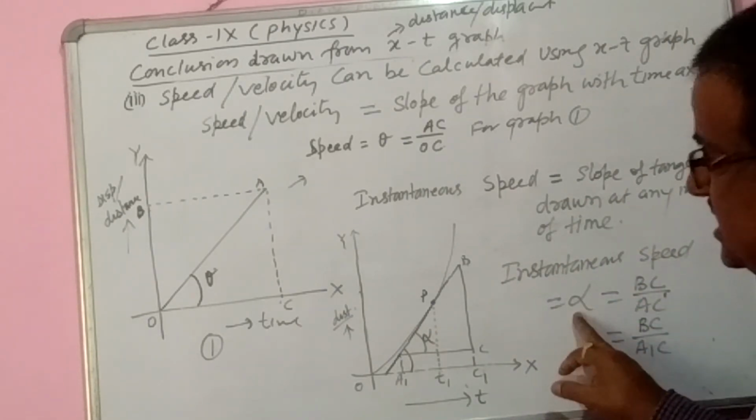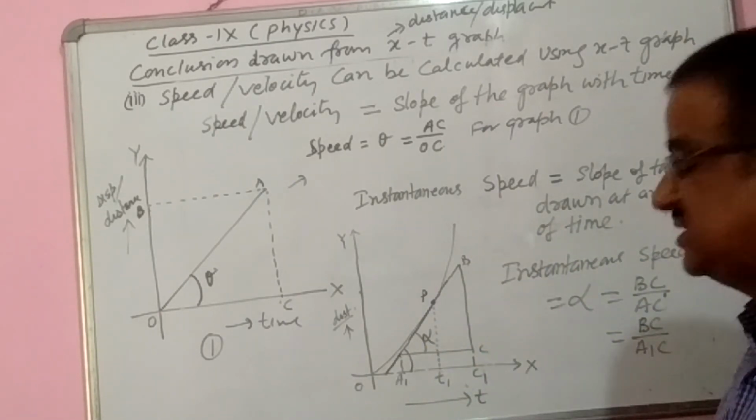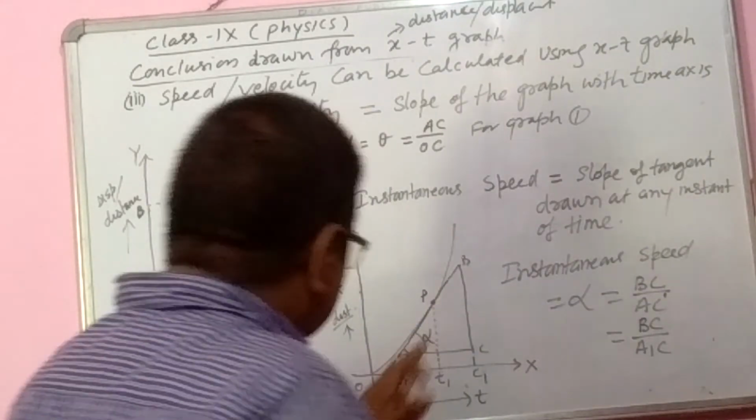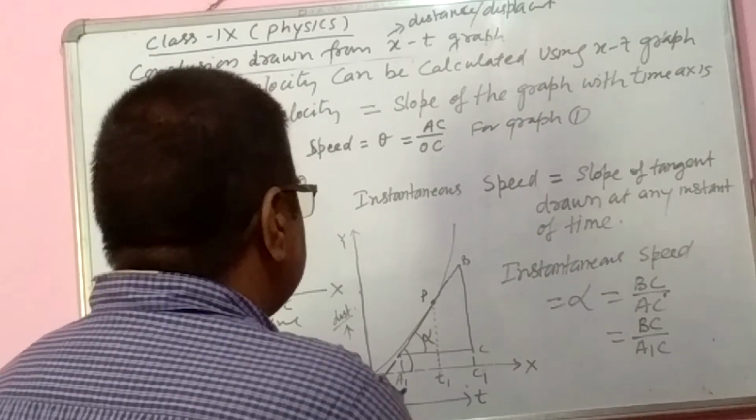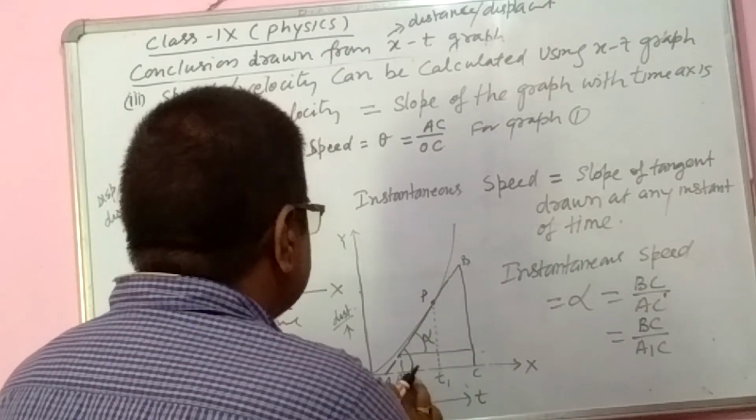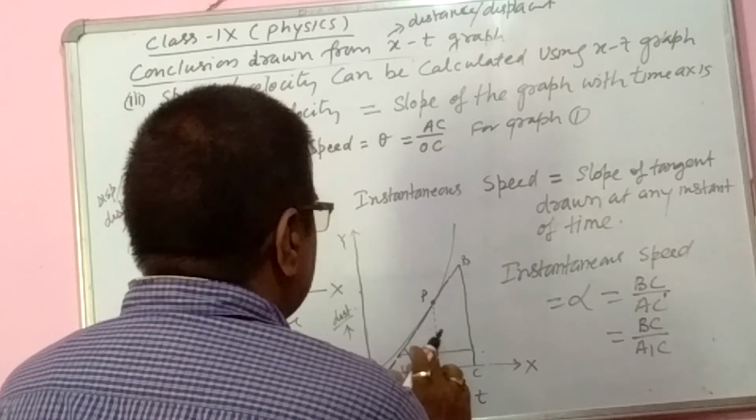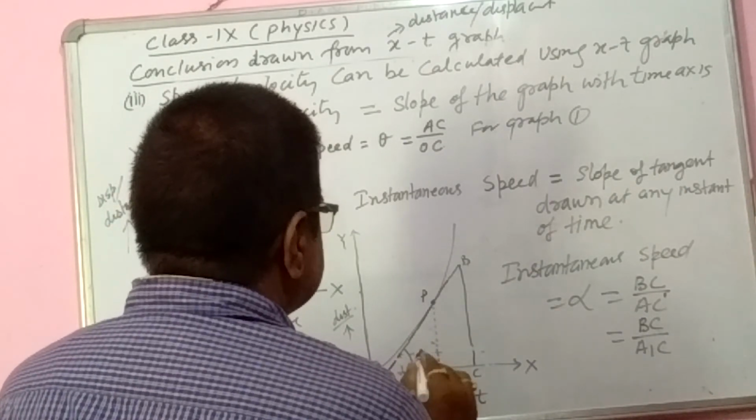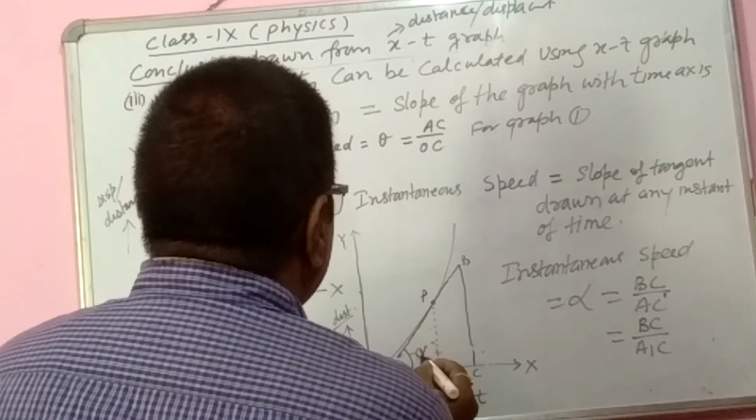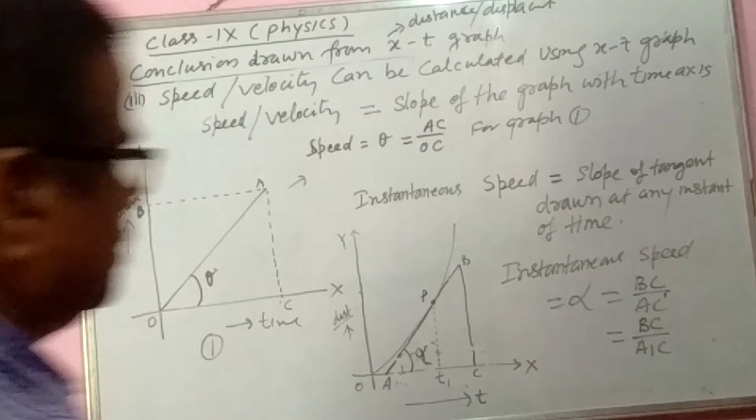So instantaneous speed is alpha, meaning the slope of the graph, the slope of the tangent, and this is equal to BC by AC. And if you draw this line up to the axis, then A will be here, and C will be at this point. So AC by, you can take here AC by that one, and alpha will be here. This is the alpha. So the value of alpha is calculated by perpendicular by base of the triangle shown in this figure.